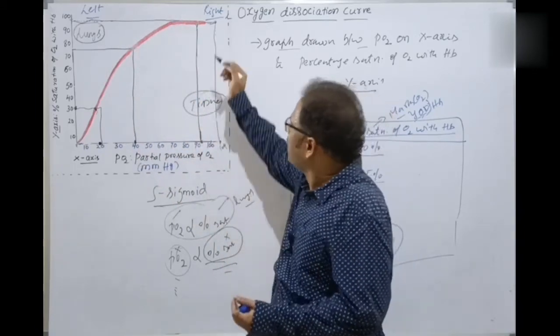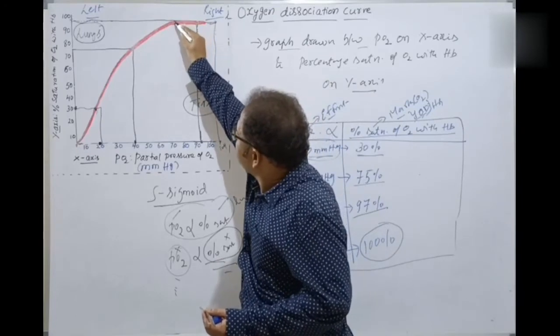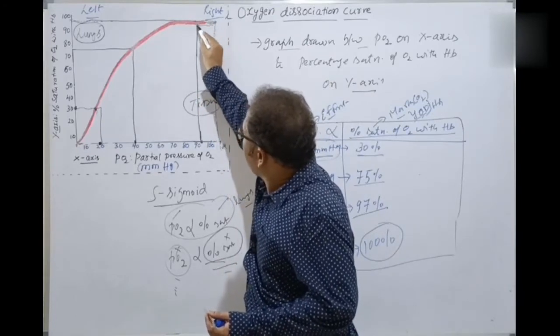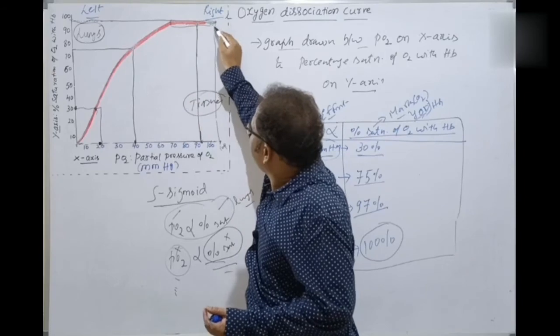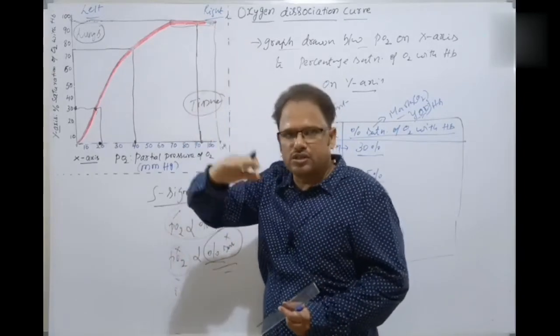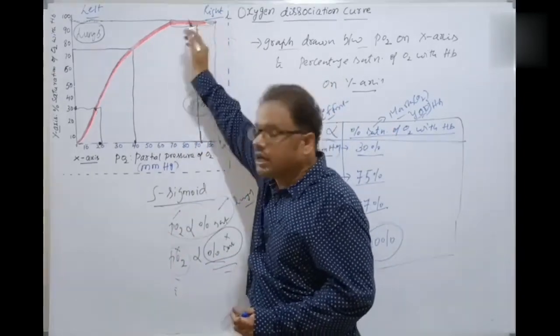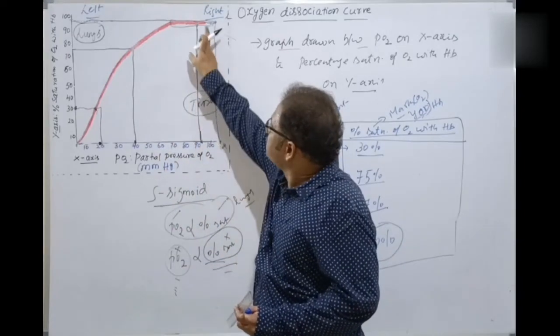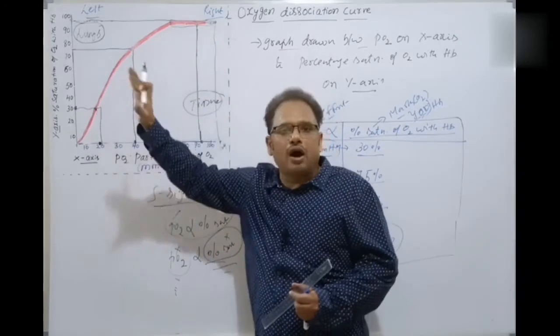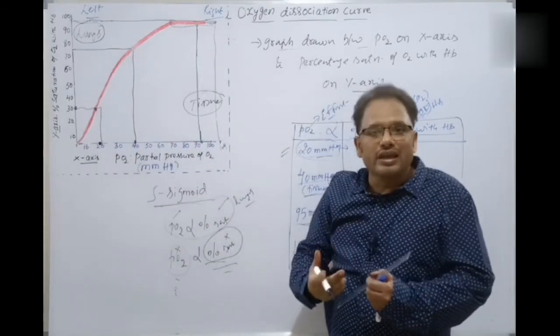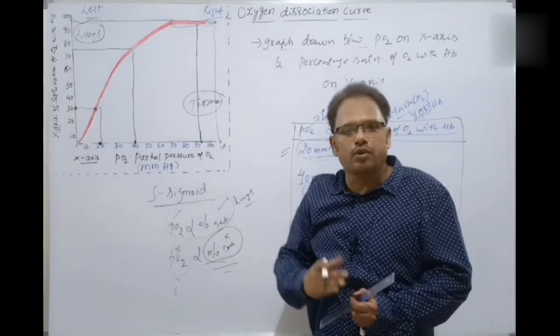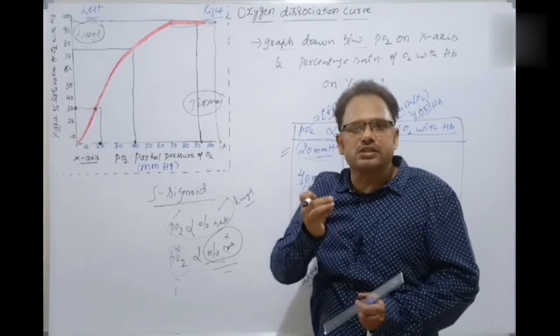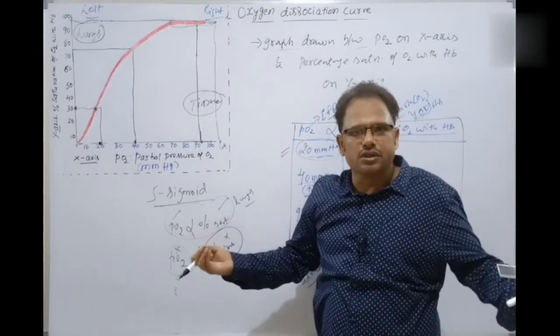But you see here, it is like a flat structure, just like a plateau in geography, isn't it? Why? Because even if you increase the partial pressure beyond this capacity, the percentage saturation cannot be increased further. For example, the maximum you can get is 720 out of 720 in the NEET examination.